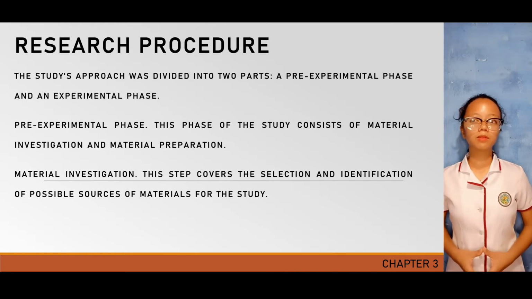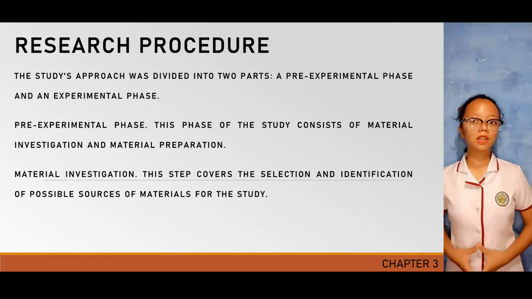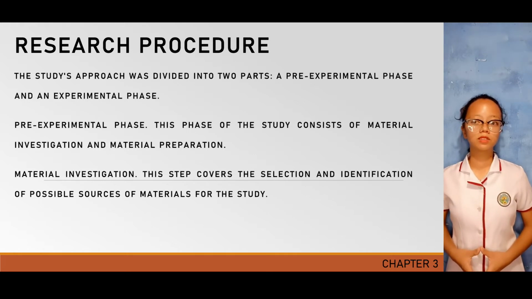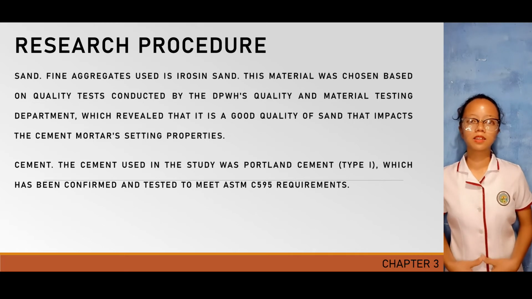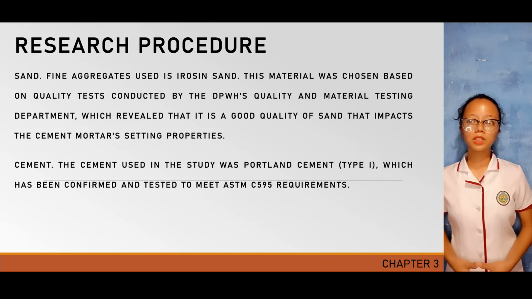In the pre-experimental phase, this phase of the study consists of material investigation and material preparation. For material investigation, this step covers the selection and identification of possible sources of materials for the study. First, we have the sand. The fine aggregate used is Erosin sand. This material was chosen based on quality tests conducted by the DPWH Quality and Material Testing Department, which revealed that it is good quality sand that impacts the cement mortar setting properties.